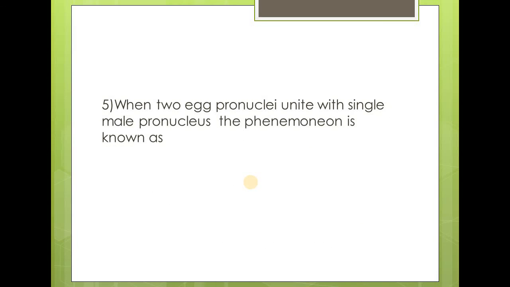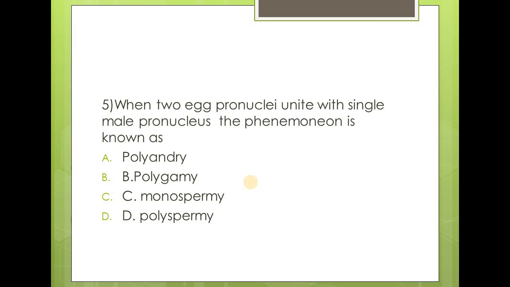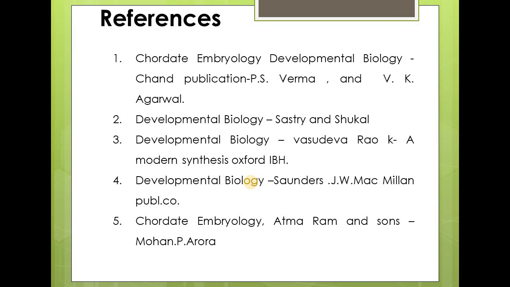That is spermatogenesis. When two egg pronuclei unite with a single male pronucleus, the phenomenon is known as: polyandry, polygamy, monospermy, polyspermy. The answer is polygamy. For further reference, you can go through the textbook of developmental biology and embryology.